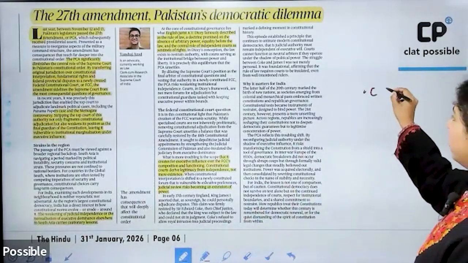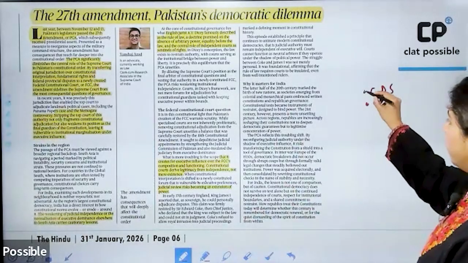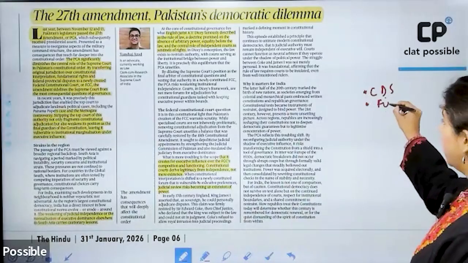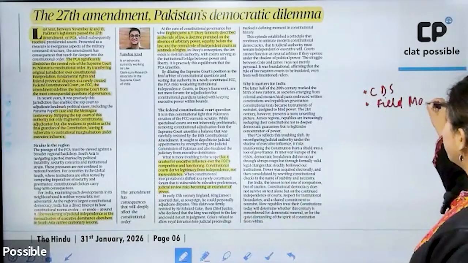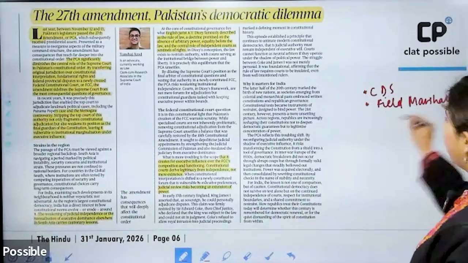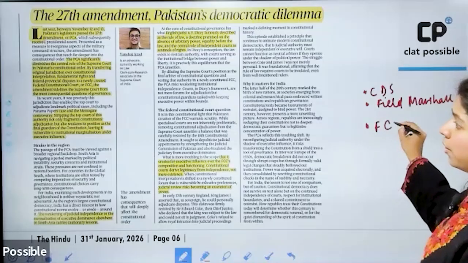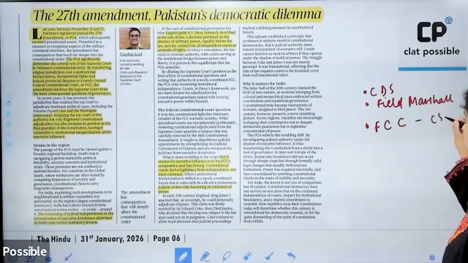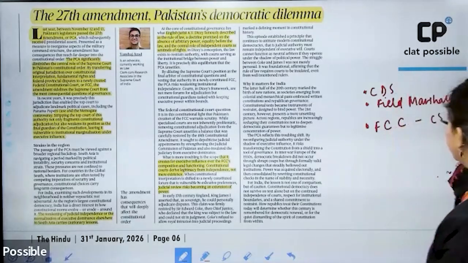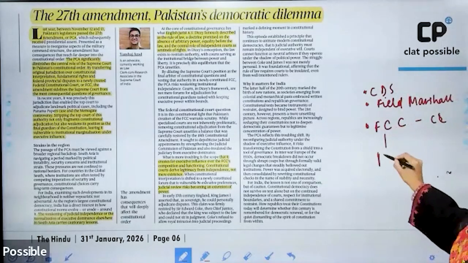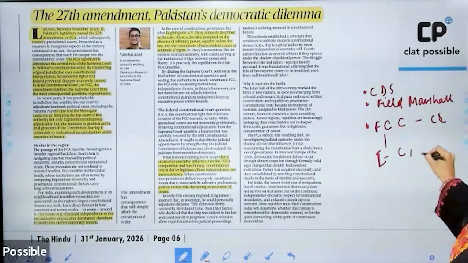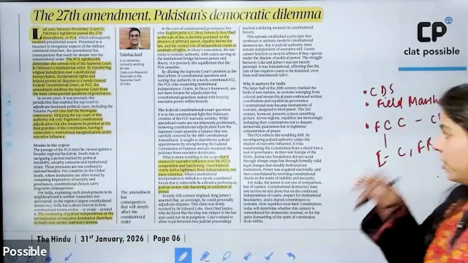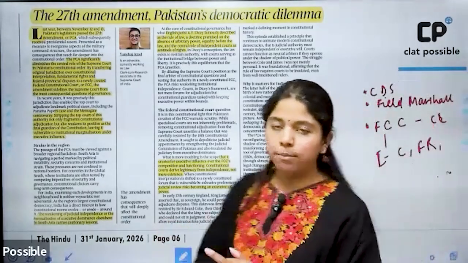All right. So what are the basic inputs of the 27th amendment? Creation of Chief of Defence Staff, which would be a Field Marshal rank officer, and creation of a Federal Constitutional Court, which would supersede the Constitutional Court of Pakistan, and this federal court will interpret the constitution and the fundamental rights, and naturally will be more powerful.